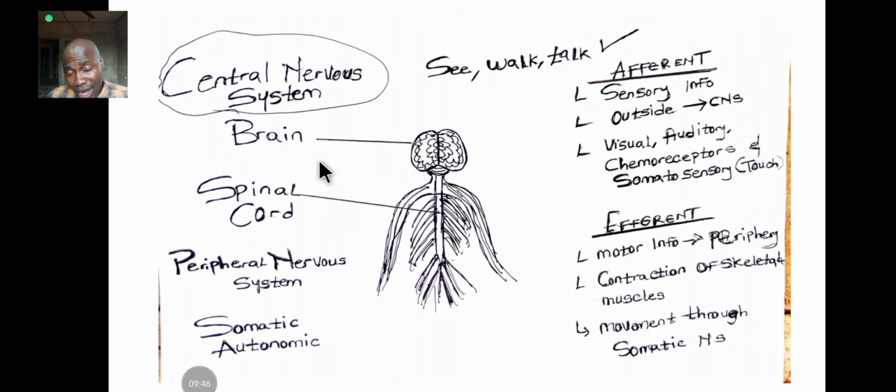Now, this is the diagram showing the nervous system and the two branches of the nervous system. We are going to look at the peripheral nervous system shortly after this, but let's look at this diagram first. This is the central nervous system. Then here is the peripheral nervous system. You can see the central nervous system consists of the brain and the spinal cord. You can see the location of the spinal cord, located inside the spinal canal or spinal cavity, protected by the vertebrae.